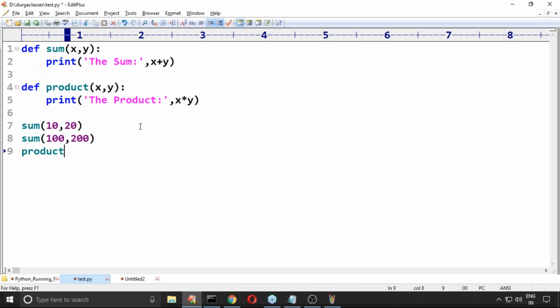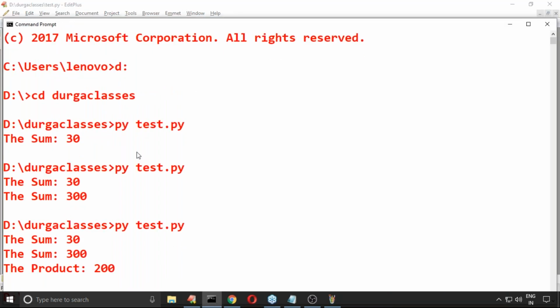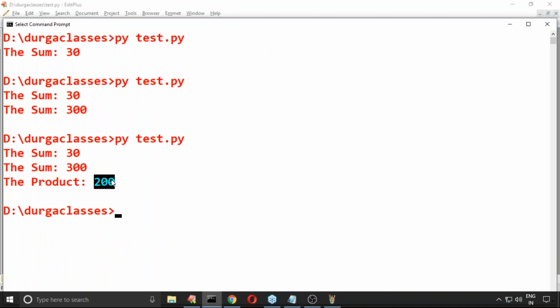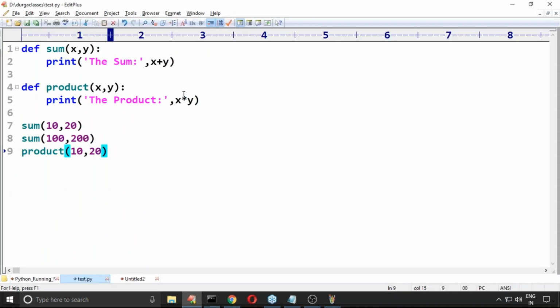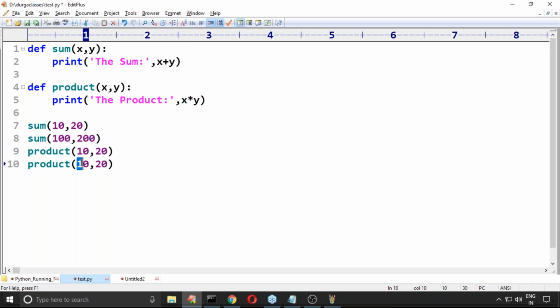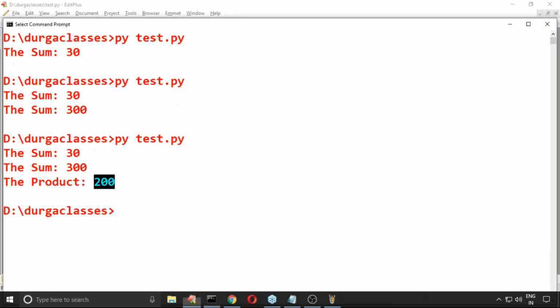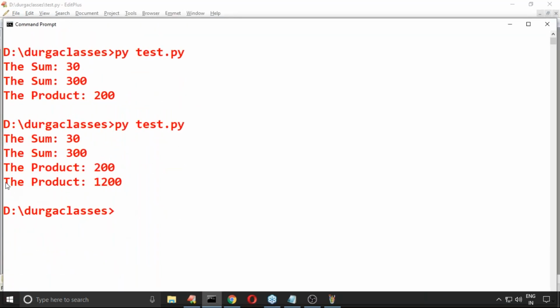Similarly, you can call product also, 10 comma 20. The product is 200. Here it is multiplication, not floating point division. Now 30 into 40, the product is 1200.